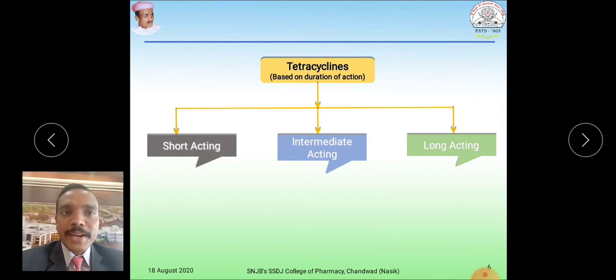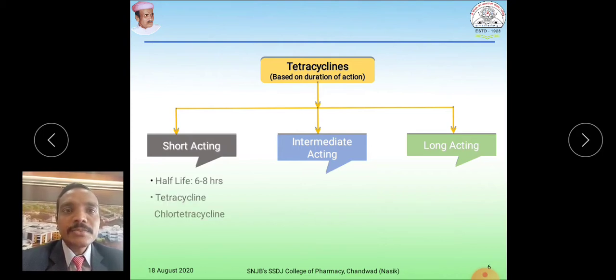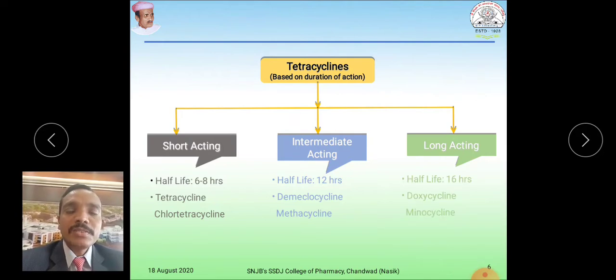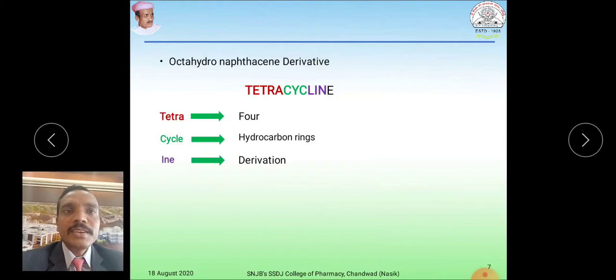Tetracyclines are also classified based on the duration of action: short acting, intermediate acting and long acting. Short acting drugs have a half-life of around 6 to 8 hours. The examples are tetracycline, chlortetracycline. Intermediate acting means a half-life of around 12 hours. The examples are demeclocycline, methacycline. Long acting has a half-life of around 16 hours. Examples are doxycycline and minocycline. So this is about the classification of tetracycline.